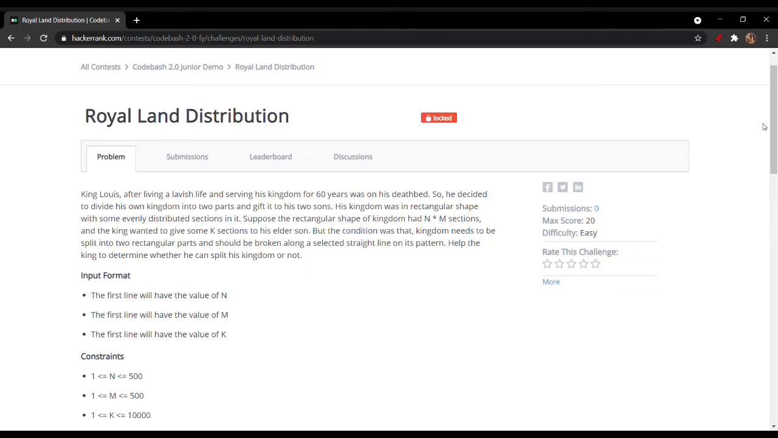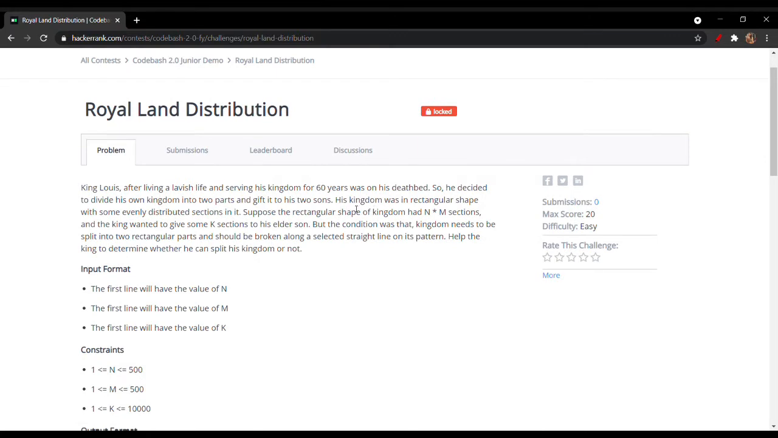Hello everyone. Today we will discuss the royal land distribution question which was in the Code Bash 2.0 Junior Division. So the problem statement states that King Louis, after living a lavish life and serving his kingdom for 60 years, was on his deathbed. So he decided to divide his kingdom into two parts and give it to his two sons.